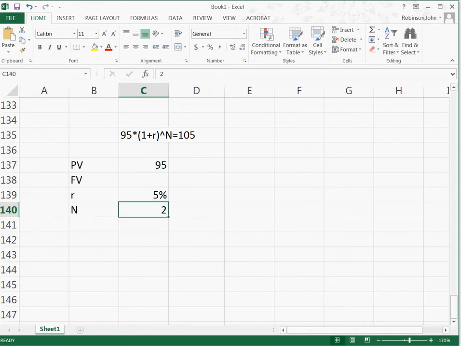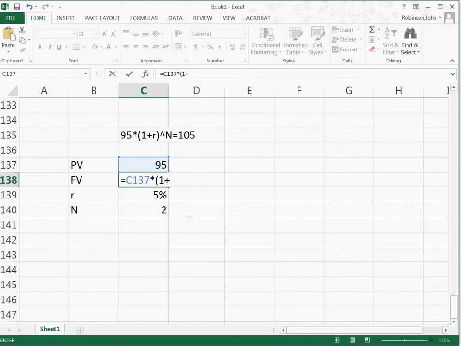Now, in this case, in this formula, I have created cell references here. C137 is this one, C139 is this one, C140 is cell C140. But actually, we want to make sure that these don't move. And so I'm going to push F4 here. If you're on a Windows, it's Command T on a Mac.